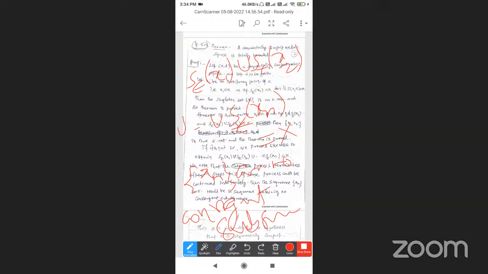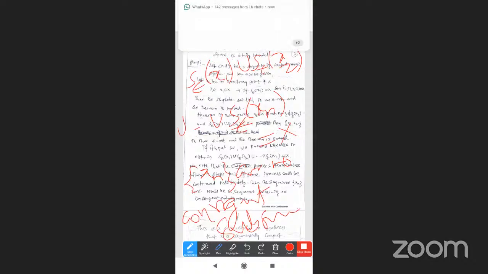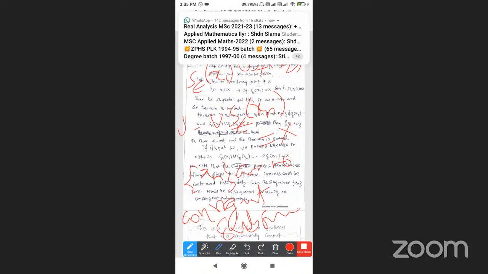This is a contradiction to the hypothesis. What is the hypothesis? X is sequentially compact: every sequence xn has a convergent subsequence, and that is what is called sequentially compact. So there must be a convergent subsequence.